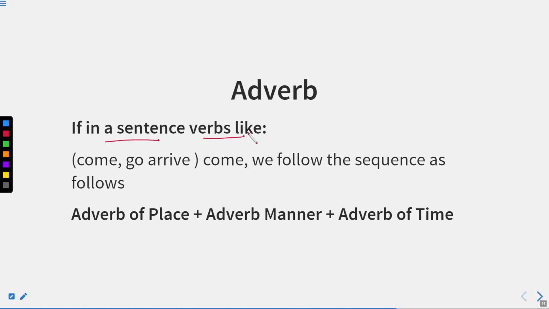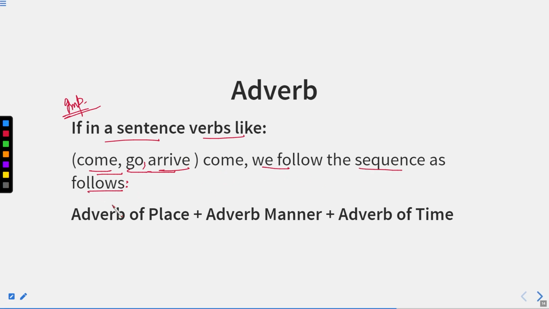Now, if in a sentence verbs like come, go, arrive. Now, this is again very important concept. Now, what happened when we read earlier part, that is, whenever we have any kind of verb, we follow the sequence, that is MPT. It means first of all we'll have adverb of manner, then adverb of place, and after that adverb of time. But in this case, if we have any of these three verbs, that is come, go, arrive, we follow the sequence as follows.